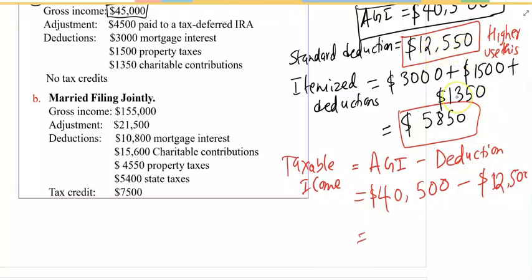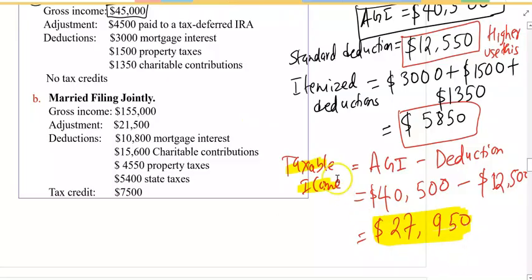If you subtract, you get 27,950. That's the taxable income. In other words, the person is entitled to pay the taxes for this much money. Okay, that means 27,950 is the taxable income.